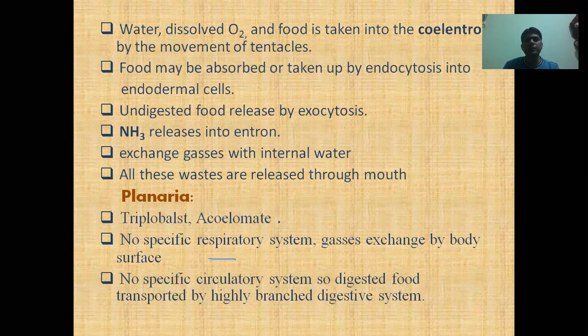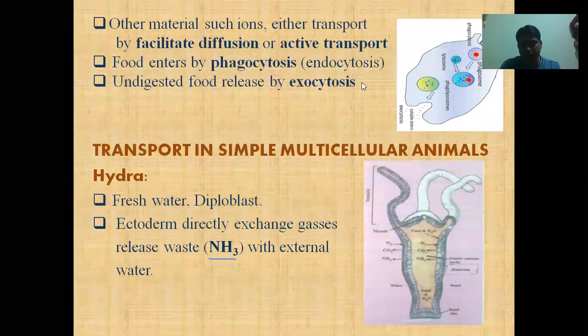The gas exchange of the internal endoderm directly takes place with the internal water. Means when water enters, it contains diffused oxygen. The diffused oxygen is taken by the endodermal cell, and the endodermal cell releases its carbon dioxide into the body cavity. Like in this figure you are looking at, the oxygen is taken by the endodermal cell and carbon dioxide is released into the body cavity. This is called coelenteron. And this body cavity is also known as the gastrovascular cavity.